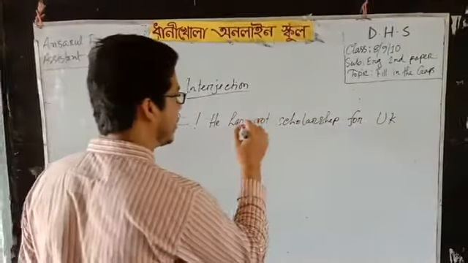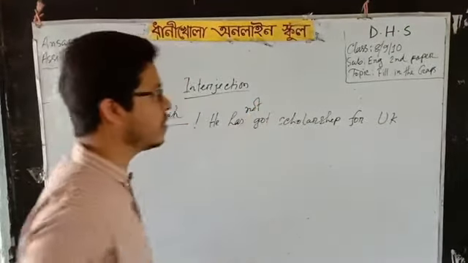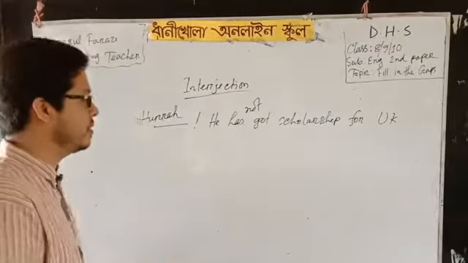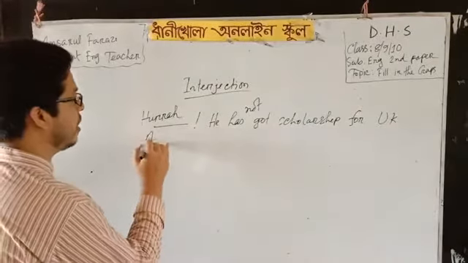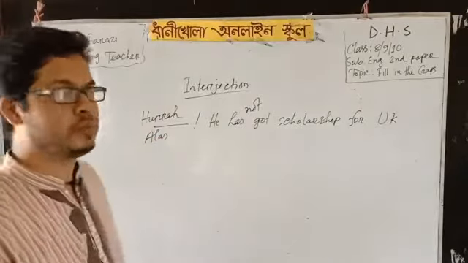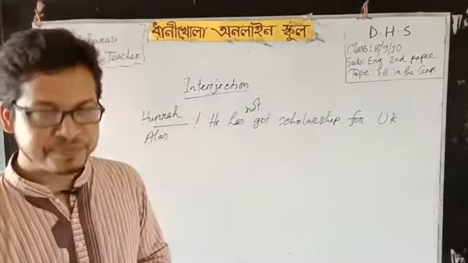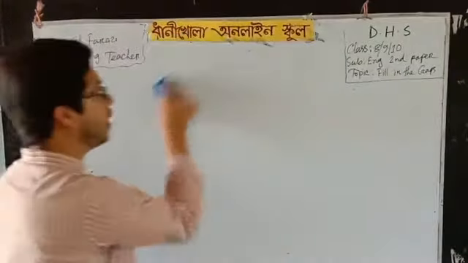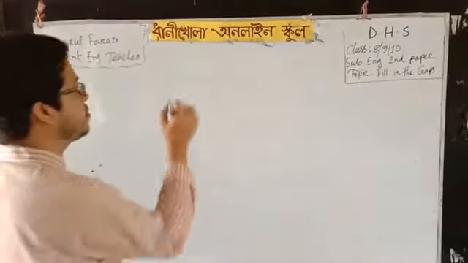Or if we say here, he has not got a scholarship for UK, he applied for the scholarship but he didn't get it. So in that case, we generally use alas. So in this way, I have to put interjections in a sentence. And another thing I want to mention here, preposition.